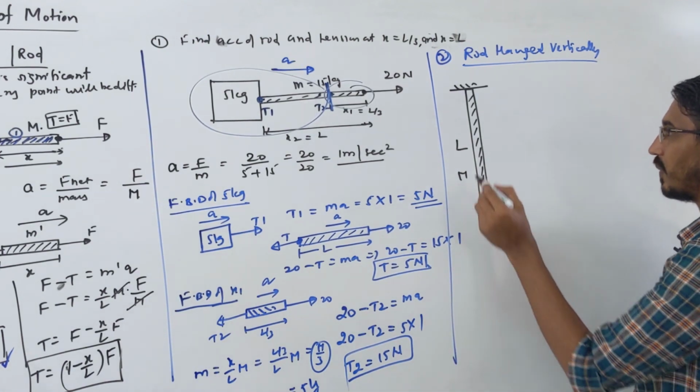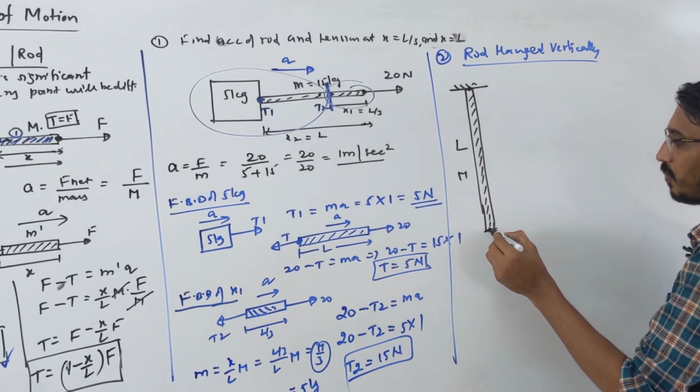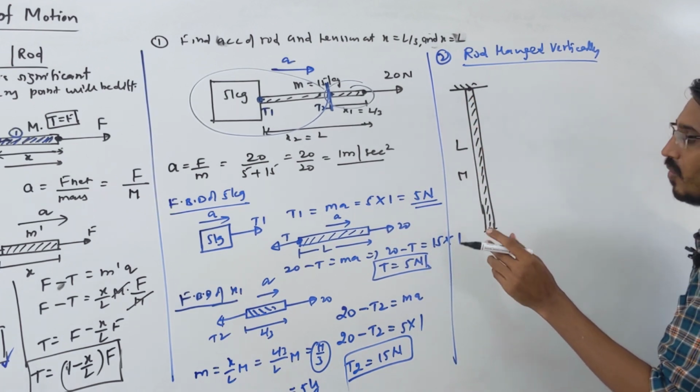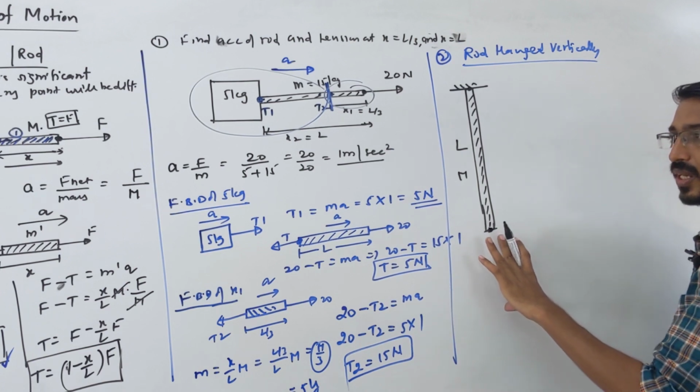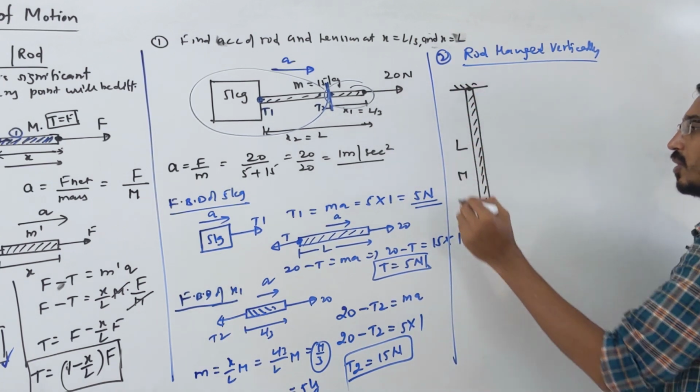What is the tension at this point? Look at this point, the tension will be 0 directly. Why? Because there is no mass below this, it's not supporting any mass. What is the tension at this point? Simply the weight of the complete rod.